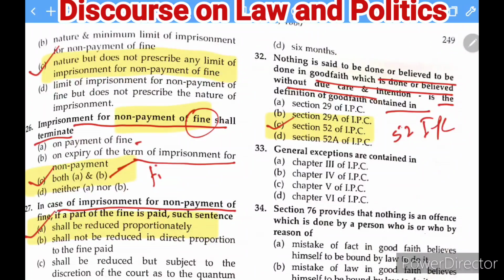Next question: general exceptions are contained in which chapter of the IPC? And the options given here, you can see: chapter 3, chapter 4, chapter 5, and chapter 6. And the right answer of this question, a very popular question, is chapter 4 of the IPC. So this is the right answer.